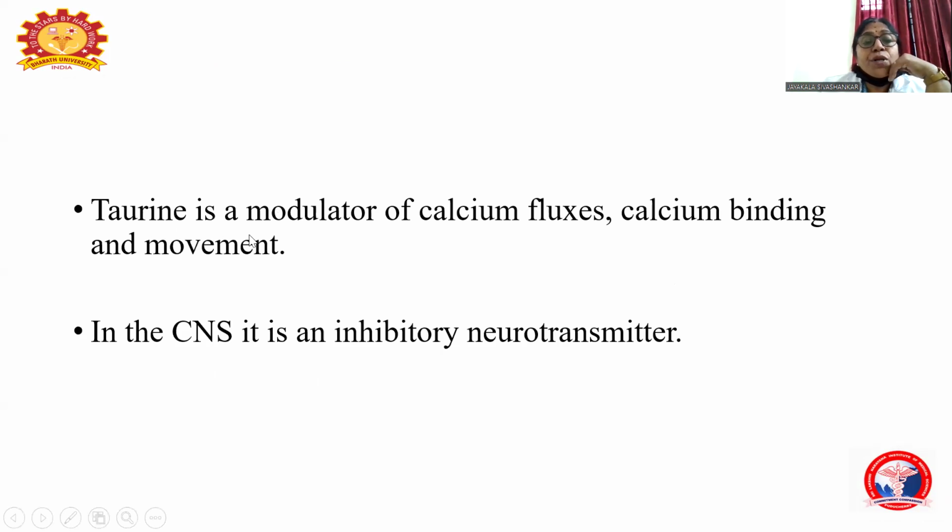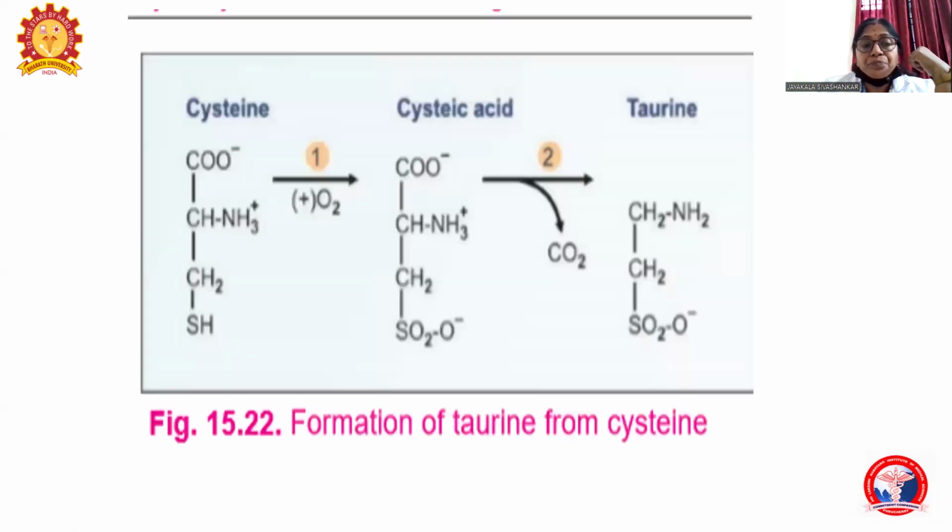And taurine is an important modulator of calcium fluxes, calcium binding and movement. So taurine is a modulator of calcium fluxes, calcium binding, and movement. It is an important inhibiting neurotransmitter in the CNS. Taurine acts as an inhibiting neurotransmitter. So cysteine is oxidized to cysteic acid and then decarboxylated to form taurine.